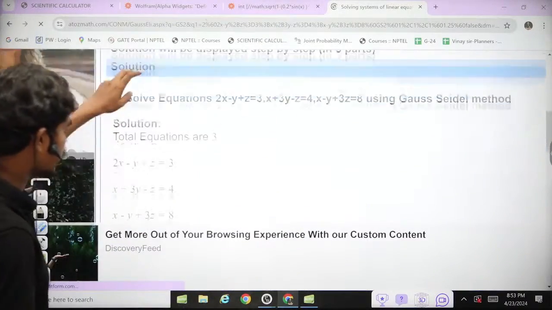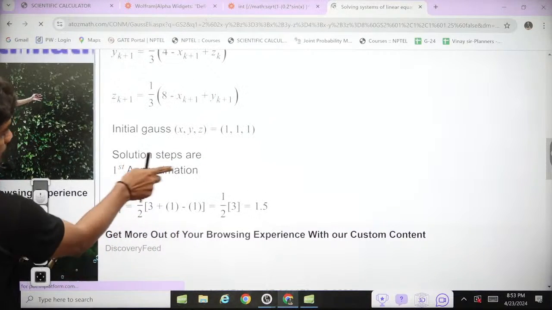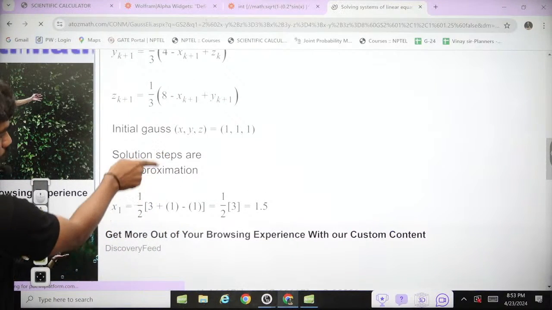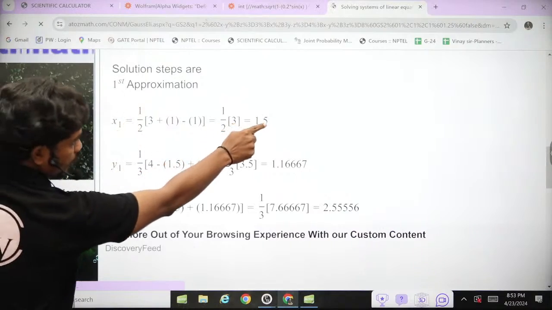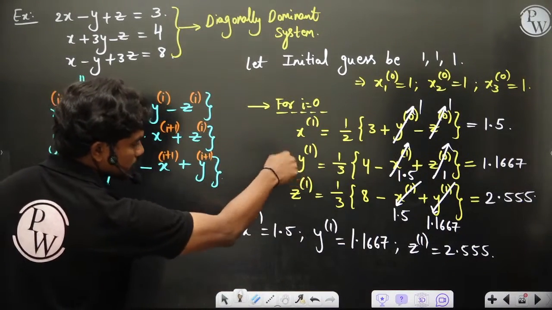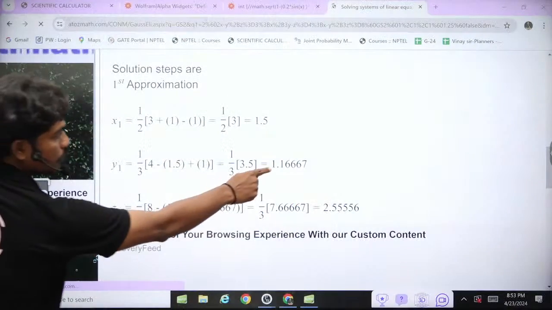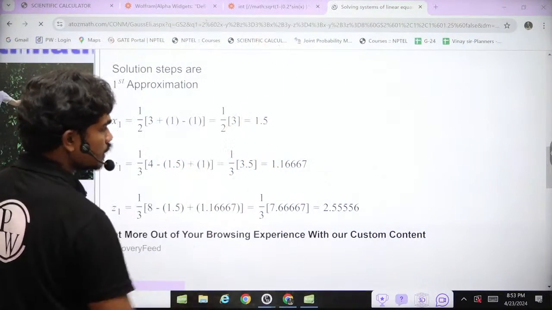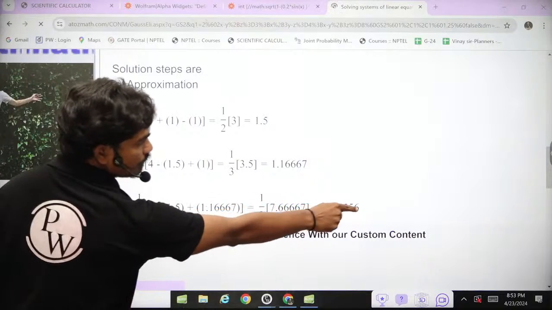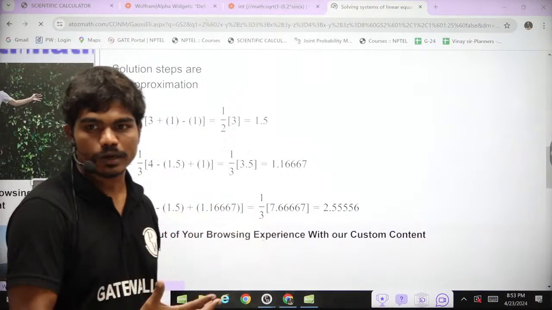Now, if you look at the solutions, let's see what you get. These are the solutions after the first approximation. The x1 value is 1.5, which we have got from this calculation. The second variable value after the first iteration is 1.16667, since I have set 5 decimals, and z1 is 2.5556. These are the values after the first iteration. This is what we calculated manually for checking.